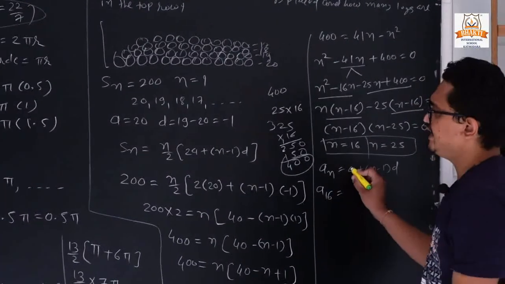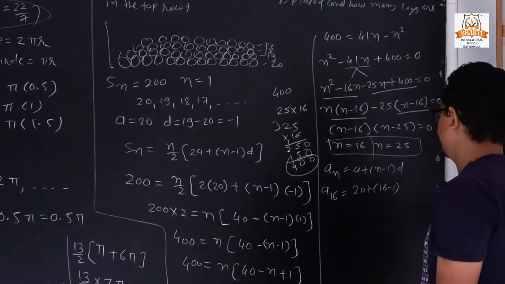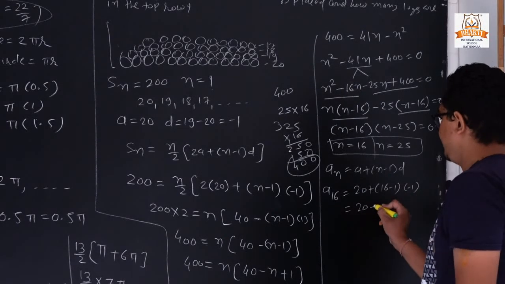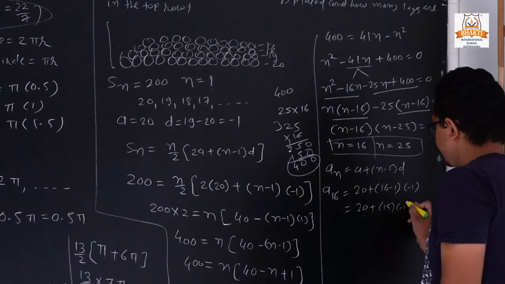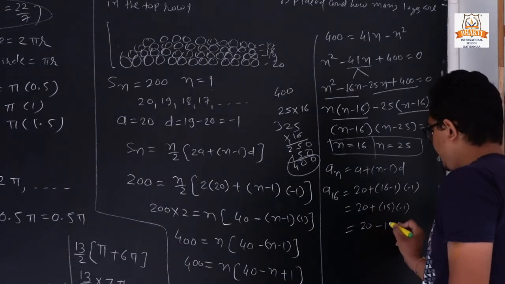So what is a? It is 20. 16 minus 1. What is the difference? Minus 1. So 20 into 15 in bracket minus 1. So 20 and 15, plus minus become minus.